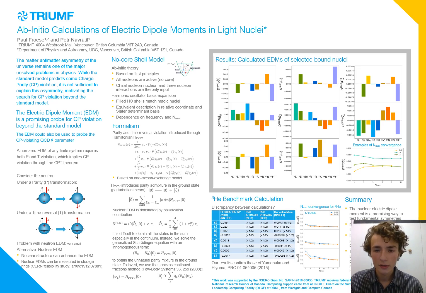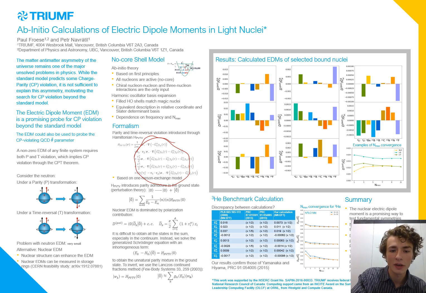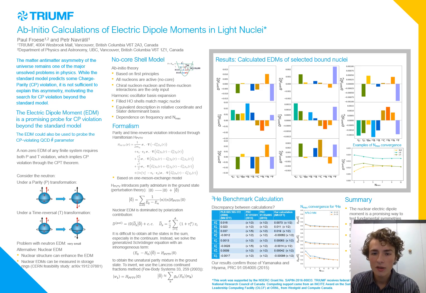This brings me to our final results, located here in the top right. We calculated the theoretical EDMs of 9 different nuclei, each one being its own color in these plots. Each plot corresponds to one of the coupling constants in the Hamiltonian, as mentioned earlier. As you can see, we did indeed find that some nuclei have enhanced EDMs. For instance, the purple fluorine-19 and the light blue boron-10 stand out. What's also interesting to note is that different terms have different nuclei which dominate, showing us that we could use different nuclei to investigate different terms of this parity-violating Hamiltonian.